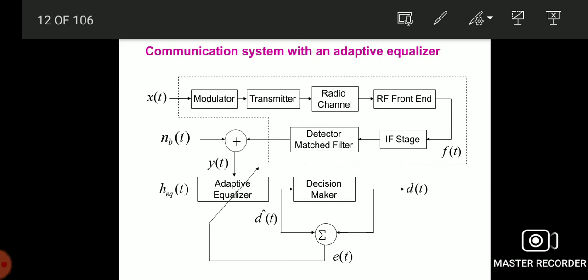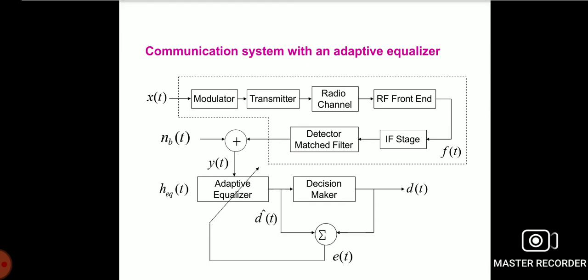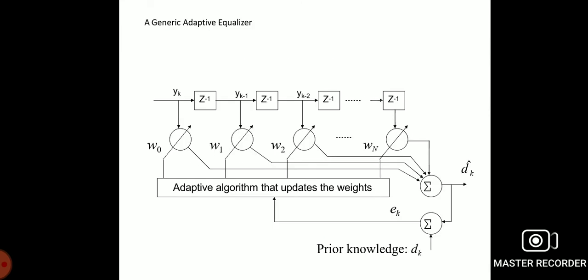Now we can move to the generic adaptive equalization. Different algorithms are used in equalization techniques, and the choice of algorithm is influenced by many factors: computational complexity, rate of convergence, misadjustment, and numerical properties.